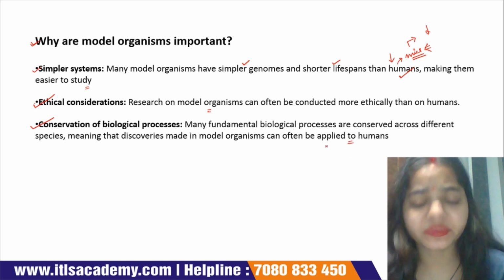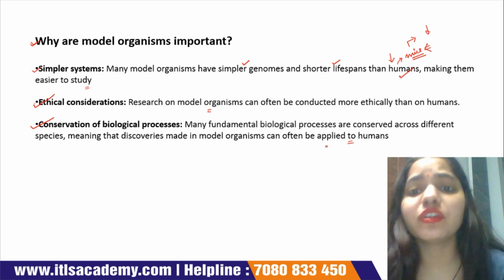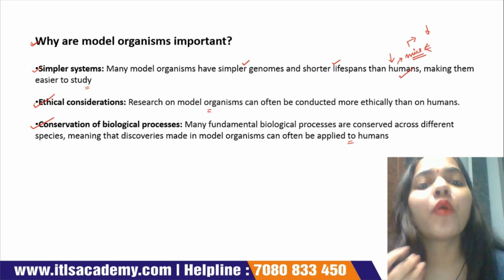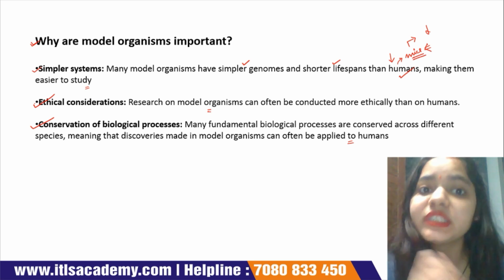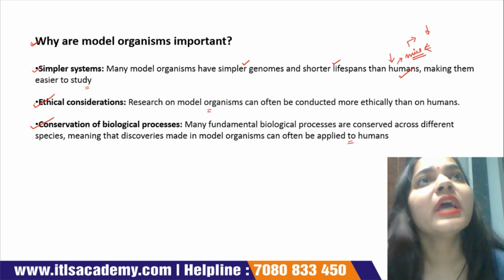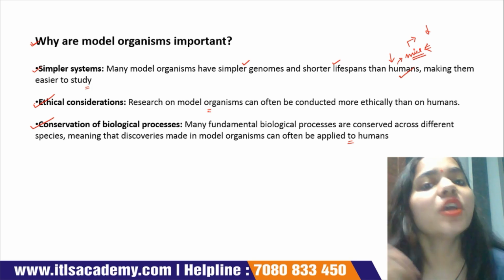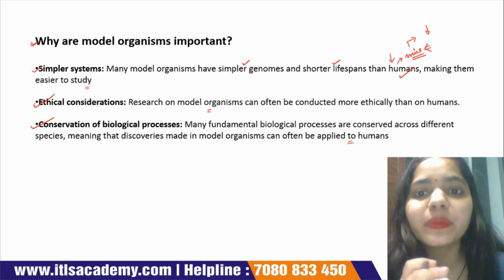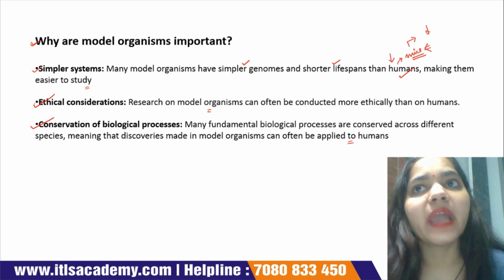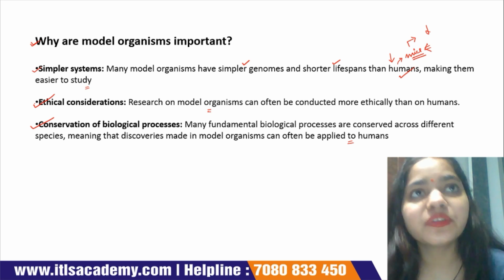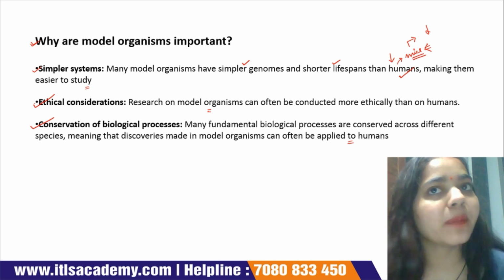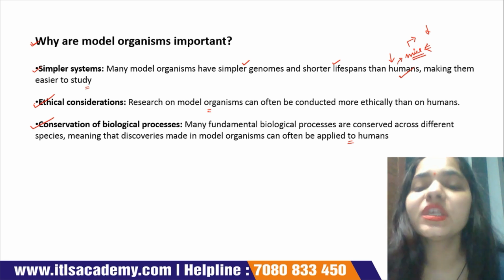Whenever we discover these processes in model organisms, these discoveries are also applicable to complex organisms such as humans. That's why model organisms play the most important role in research related to complex organisms, and an example of a complex organism is human.